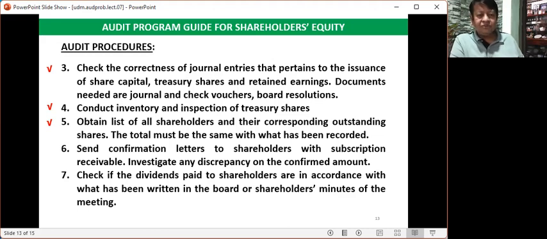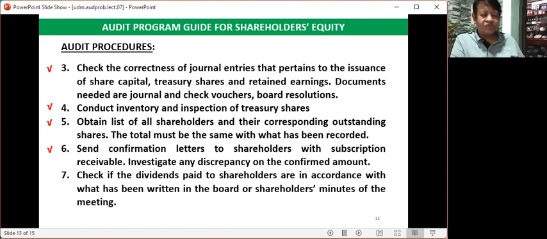That is how you do the audit. And then procedure number 6, send confirmation letters to shareholders with subscription receivable. Investigate any discrepancy on the confirmed amount. So you are familiar with confirmation letter. Usually this is being used when you conducted an audit of receivables, particularly notes receivable. You send confirmation letters to the customers to confirm the legitimacy of the balance of notes receivable of some clients.